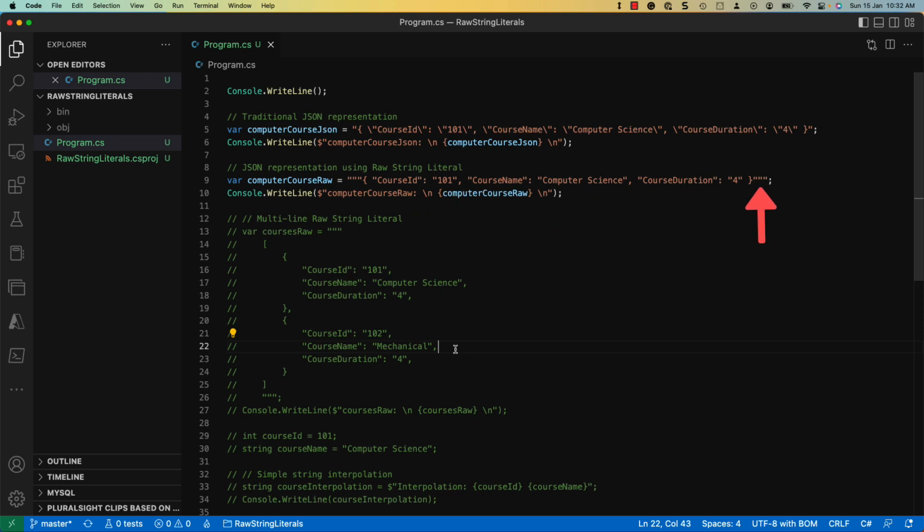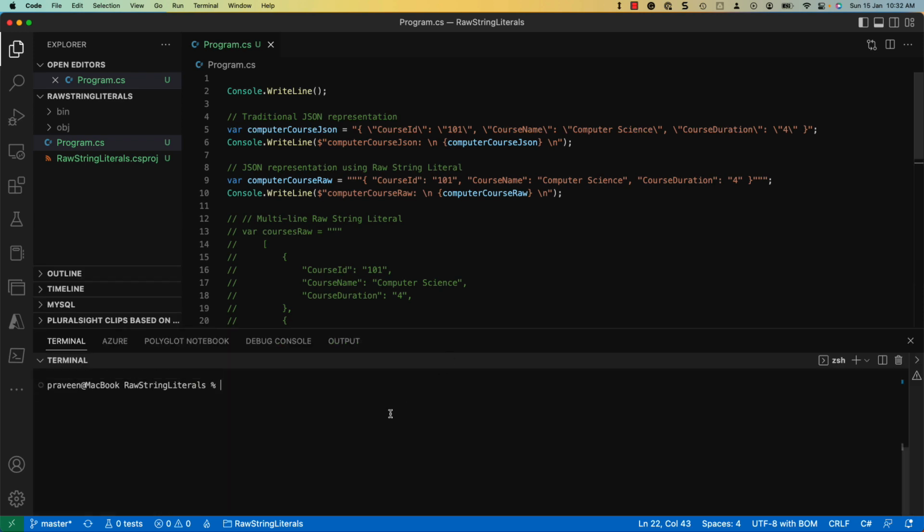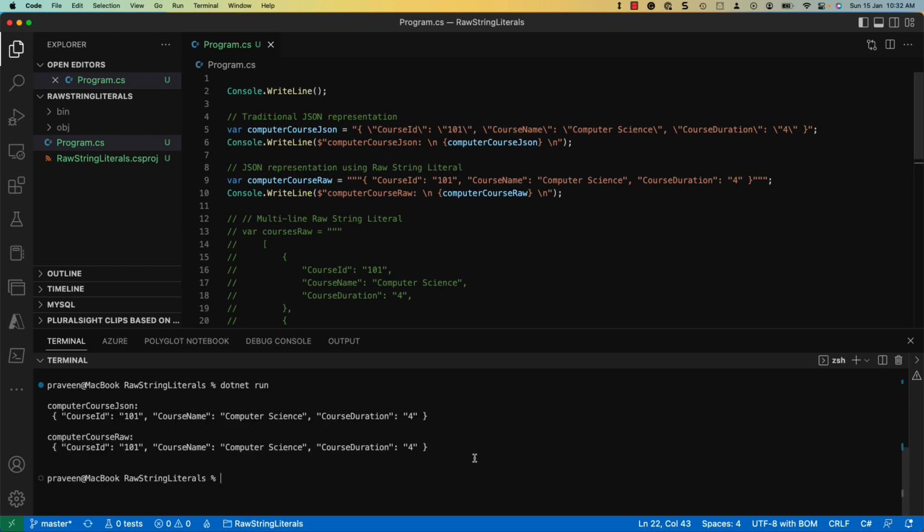For instance, the earlier JSON for the course can now be represented in a pretty format using a raw string literal. As you can see, it looks cleaner. Let us run the program by bringing the terminal and executing the .NET run. You can see the course detail printed is the same in both instances.